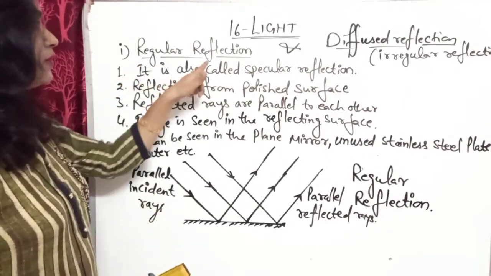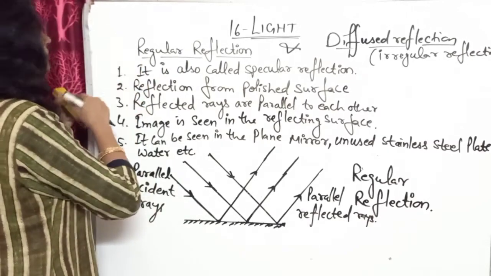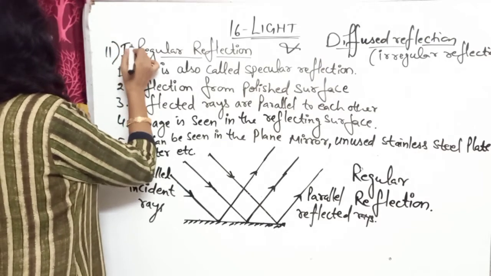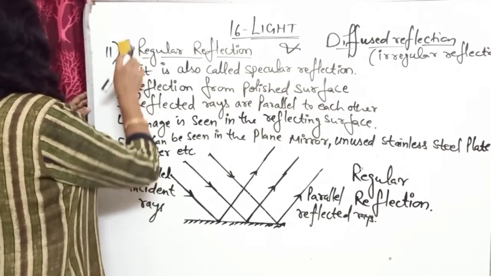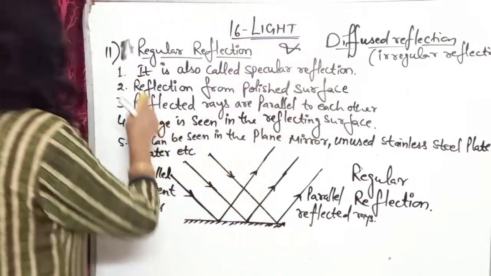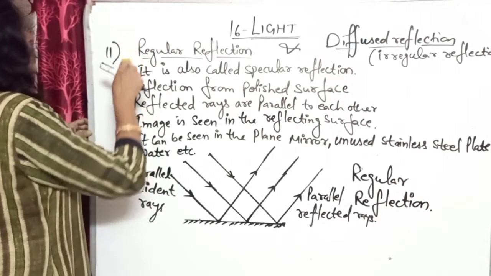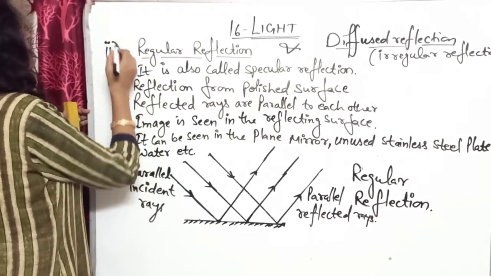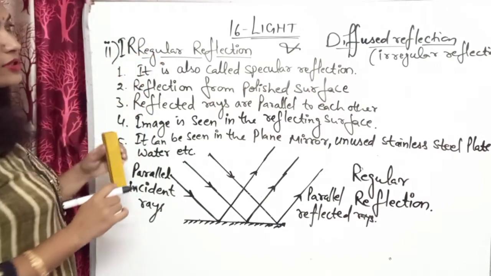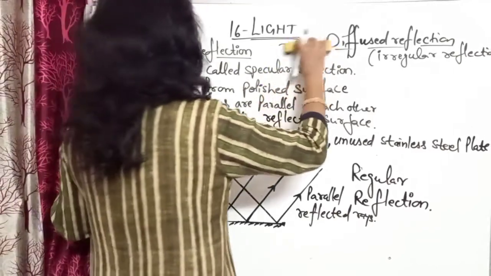Here regular reflection, so we will write the irregular reflection in the second part. What is irregular reflection?